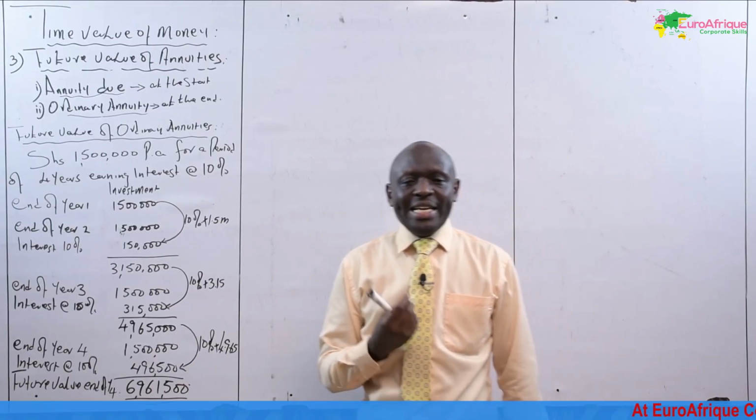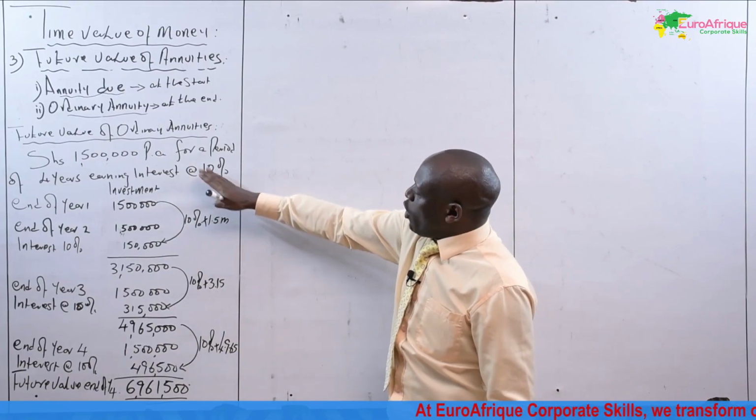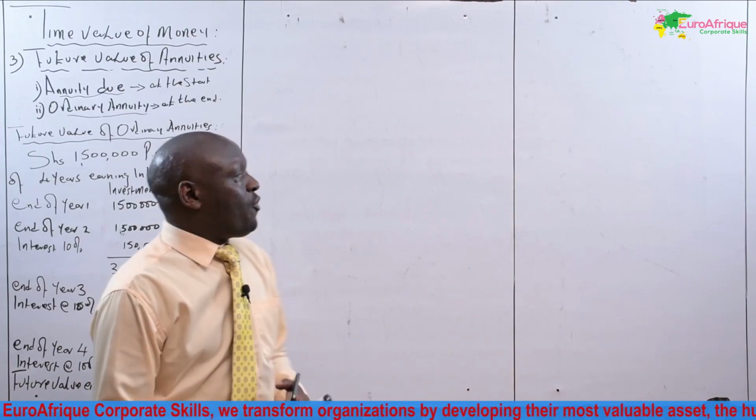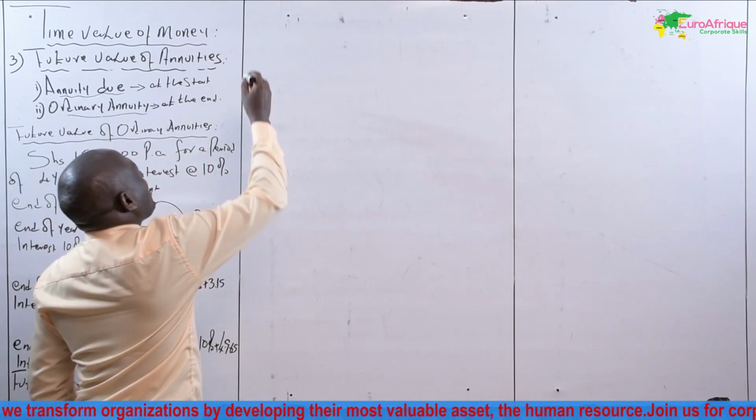When you are evaluating a project, you may not compute it in these steps. We use a formula for the future value.